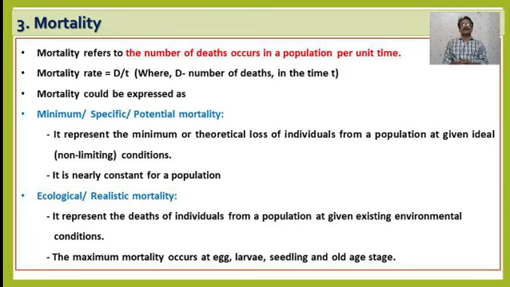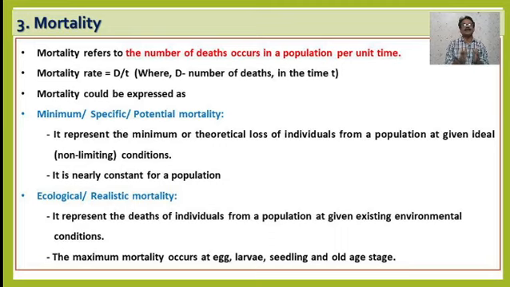It is generally defined as D by T, where D is the number of deaths and T is a given time. Mortality could be expressed as either maximum or specific or potential mortality, and the second one, ecological or realistic mortality.